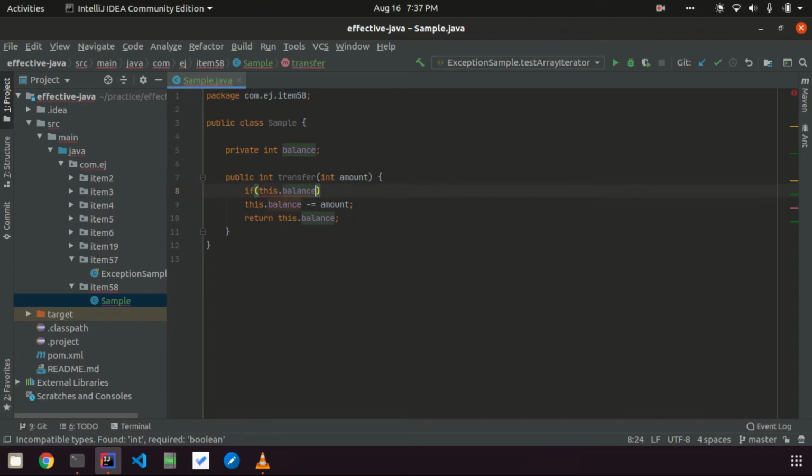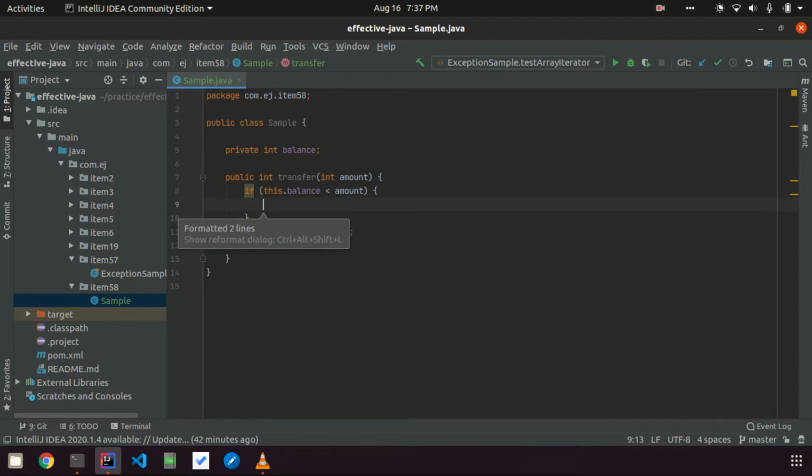You can transfer only when you have a balance which is greater than or equal to that amount. If it is less than the amount, then you want to notify the caller of this API that it is not possible to transfer the amount.